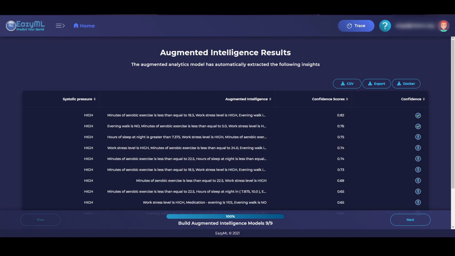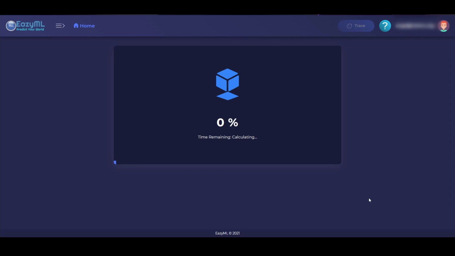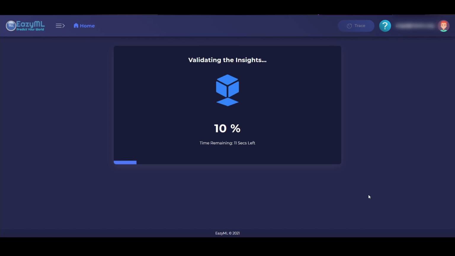Now that we have derived useful insights with EazyML providing you a confidence score for each, you may ask, what is the confidence in the confidence score itself? In other words, you may want to validate the insights and the confidence score in order to build trust in EazyML. It is very easy to do so. Click Next. The auto-derived insights can be applied to your original dataset to filter the records that satisfy the rules and conditions. Let's apply it to your original training dataset.